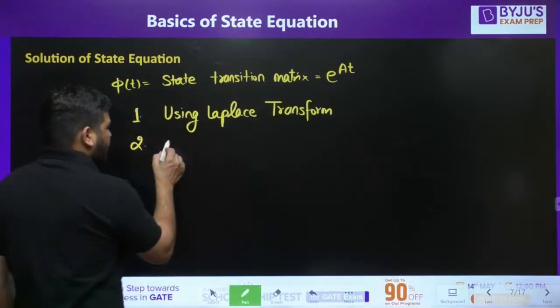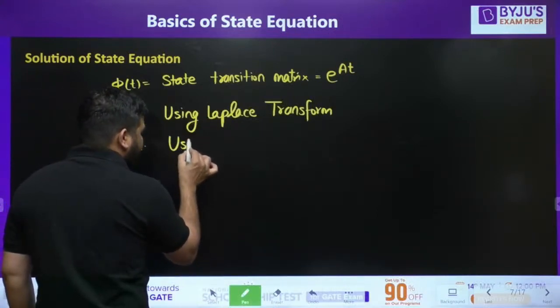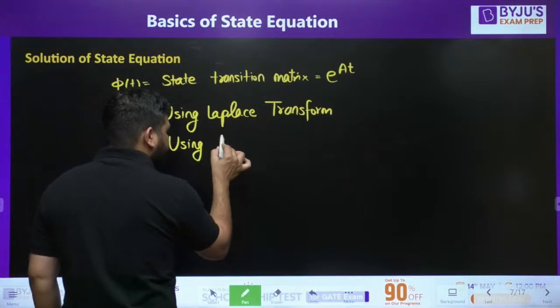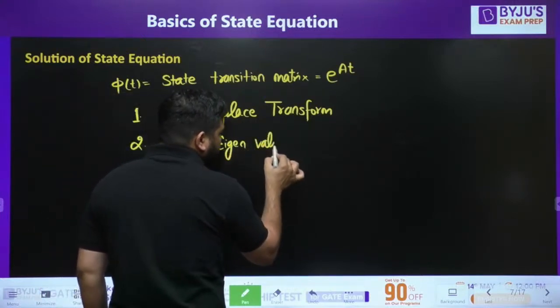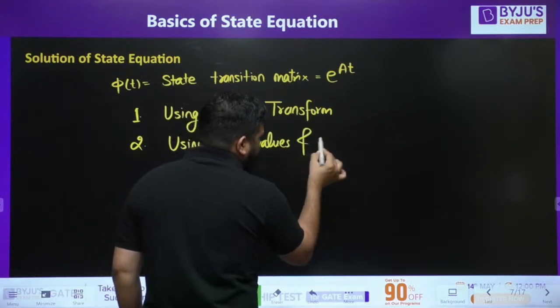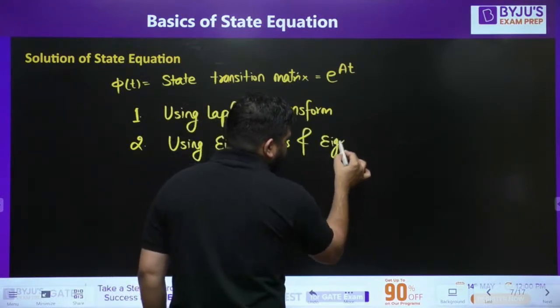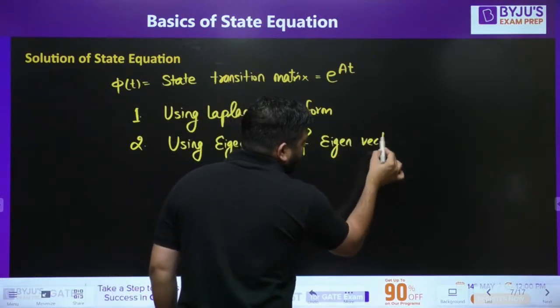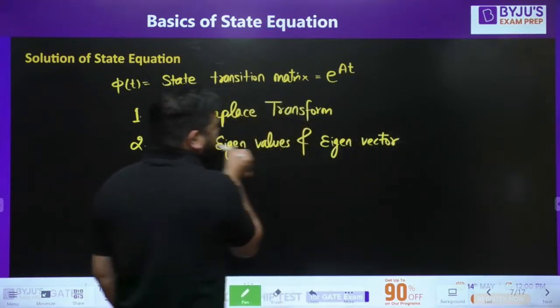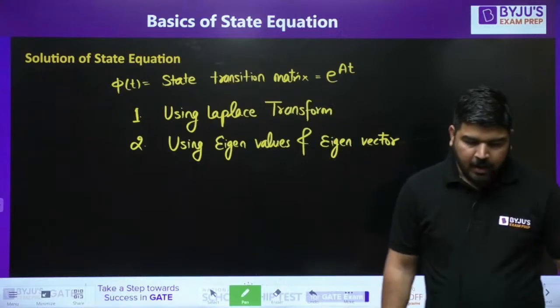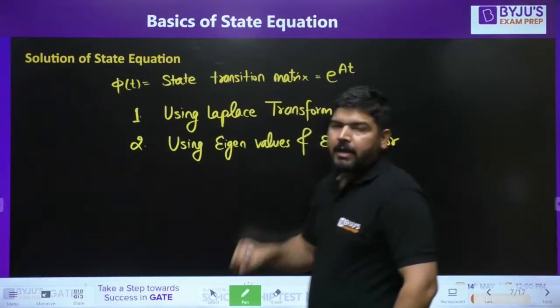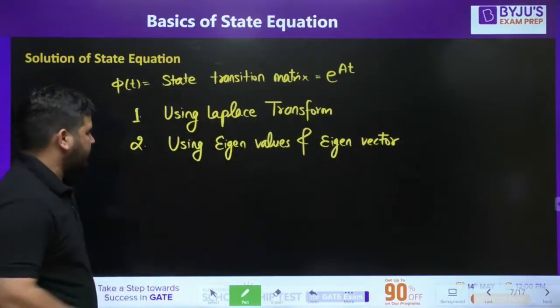One method is using eigenvalues and eigenvector. If you know how to calculate eigenvalues and eigenvector, you can apply this method also. I will tell you how to calculate e to the power At using eigenvalues and eigenvector.